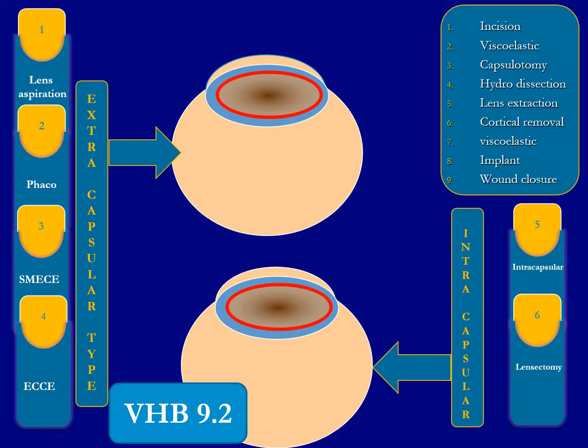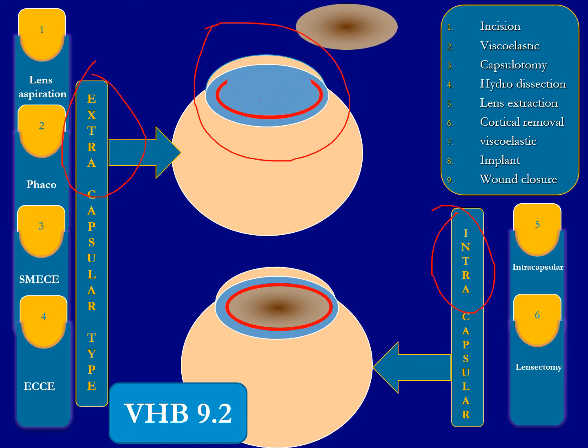Let's study this slide before going into more MCQs. Two types of cataract extraction: extracapsular and intracapsular cataract extraction. In the extracapsular cataract extraction, concentrate here. The anterior capsule is taken out, then the lens comes out, but we leave the posterior capsule behind, and on the posterior capsule rests the implant or intraocular lens.